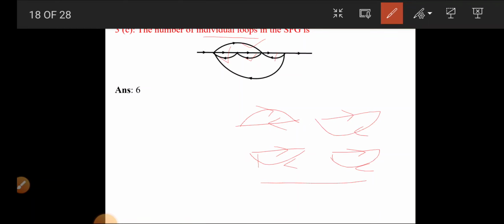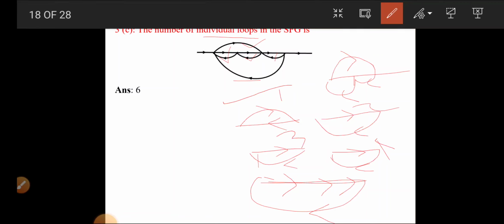Next is here to here. Next is this one, this one, this one, and this one. Next, the last one, it will be this way, this way, and this way. So these are the 6 individual loops, 1 2 3 4 5 6. So therefore the answer is 6.